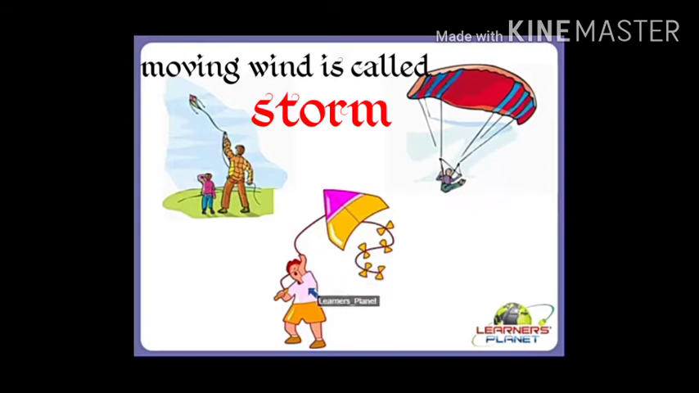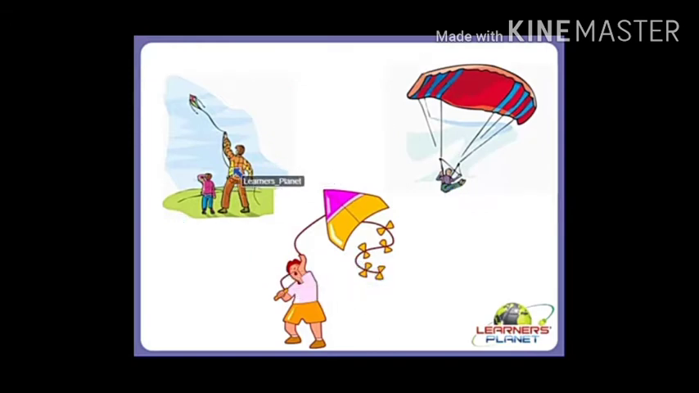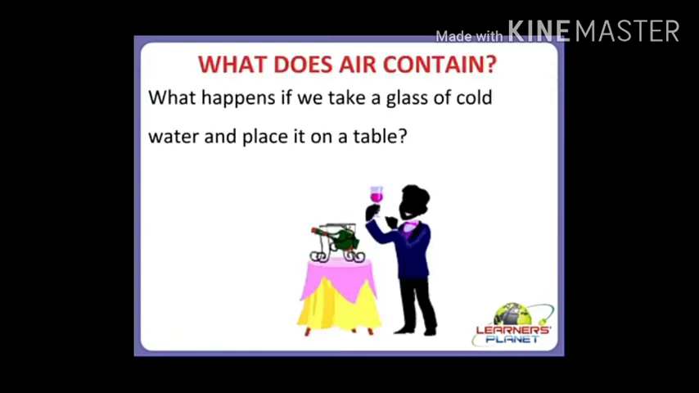Now, strongly moving wind is called a storm. We have learned what wind is, what a breeze is and what a storm is. Moving air is called wind, gently moving air is called breeze, and strongly moving wind is called storm. Yes, my dears, we have learnt that air is all around us.